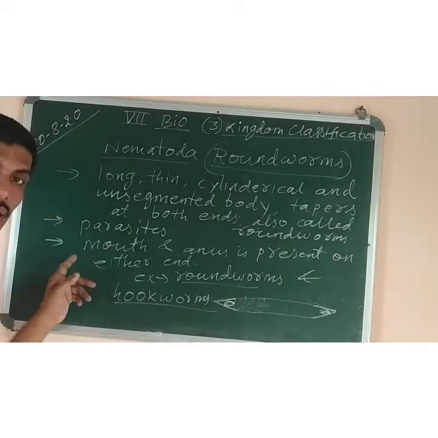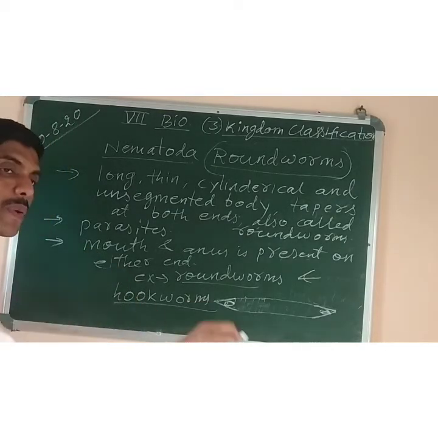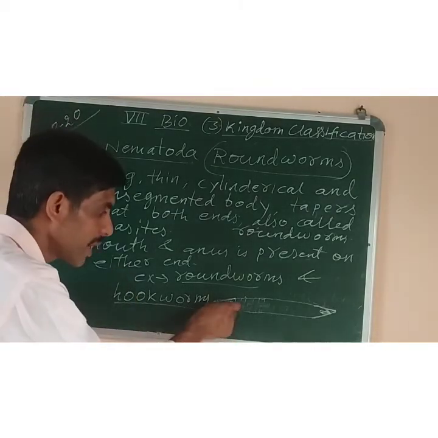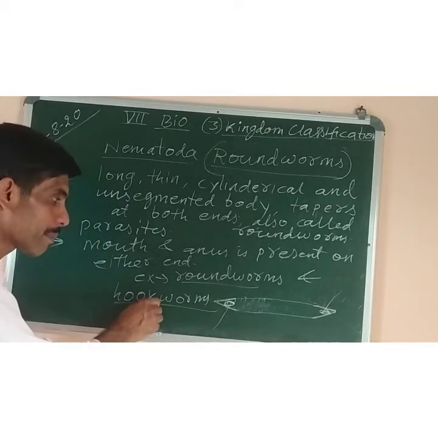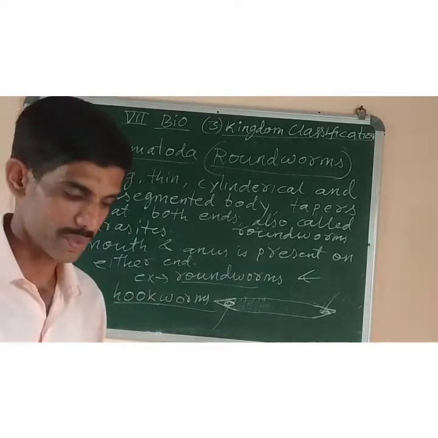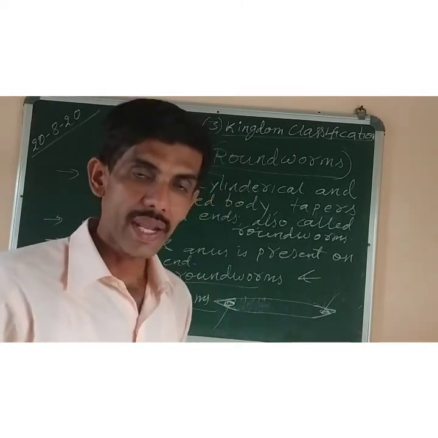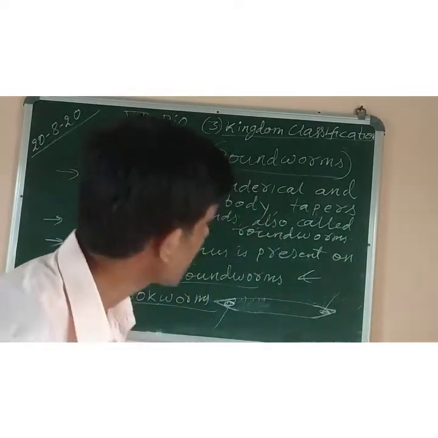Third one and the last characteristic, they have two different openings, like if they have the mouth at one end, the anus will be present at the other end. And the last one, two examples, roundworms and hookworms. So next we have to do is Annelida, that is segmented worms.